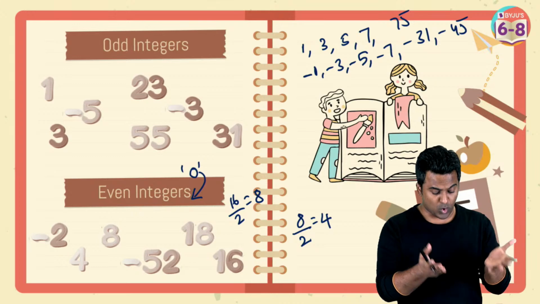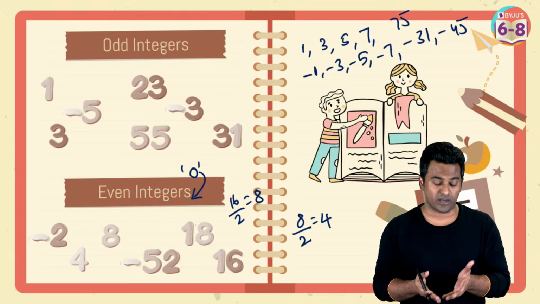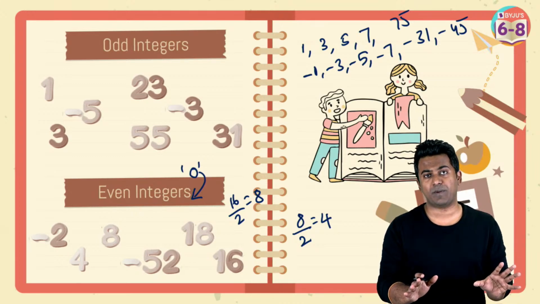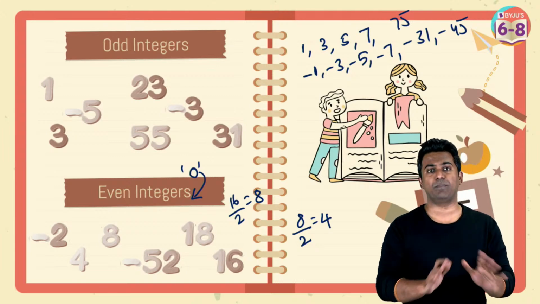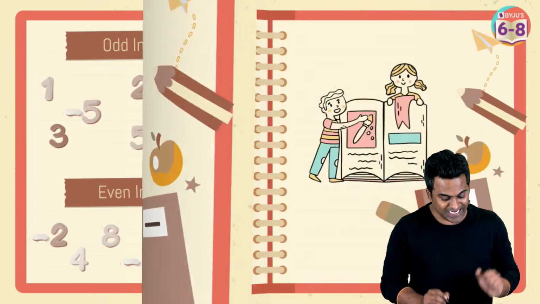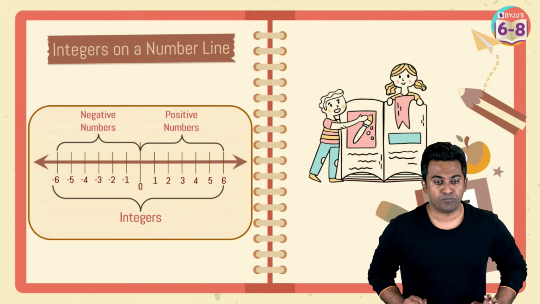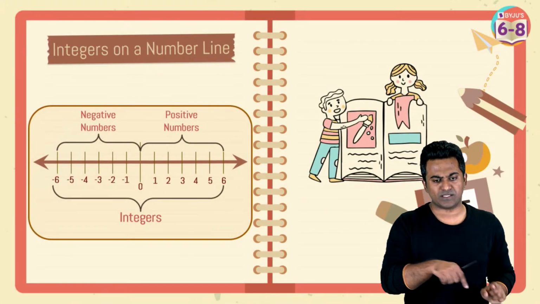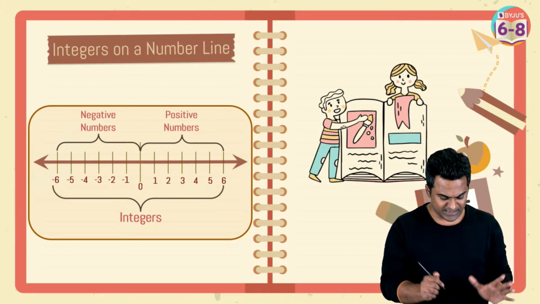And we've just covered what odd integers are and what even integers are. Odd integers are not divisible by 2. Even integers are perfectly divisible by 2. All right, let's move on now and check out integers on a number line. I believe this answers some of the doubts that you guys still have.